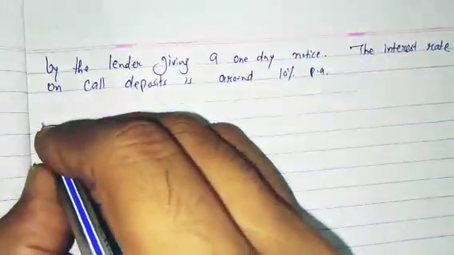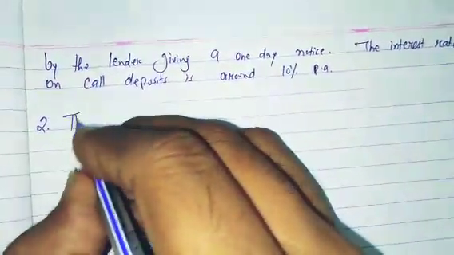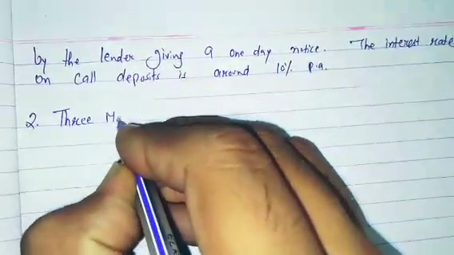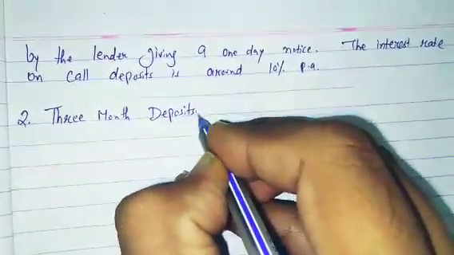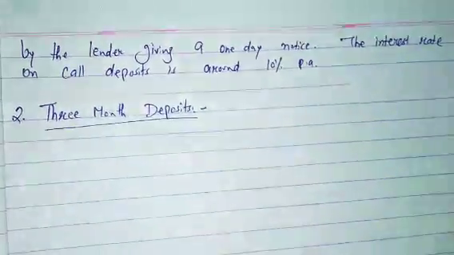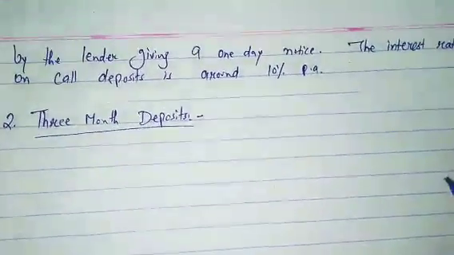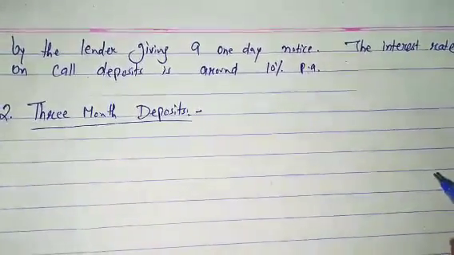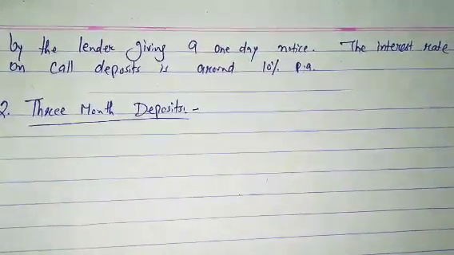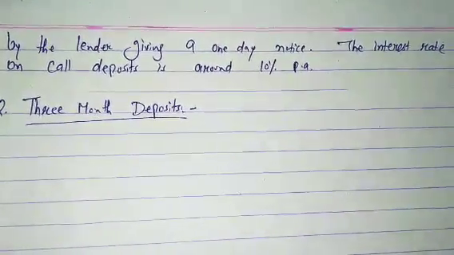Now the second type of ICD is the 3 months deposit. As you know from the name of that type of deposit, the loan is provided by one company to another company for 3 months.